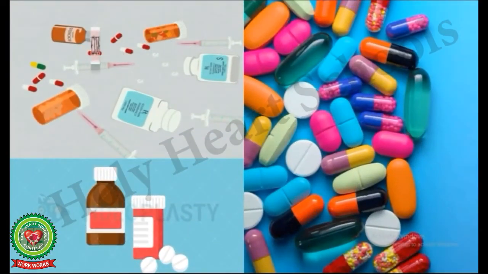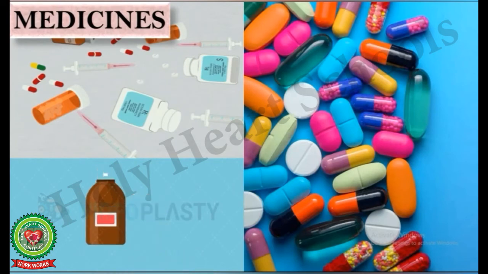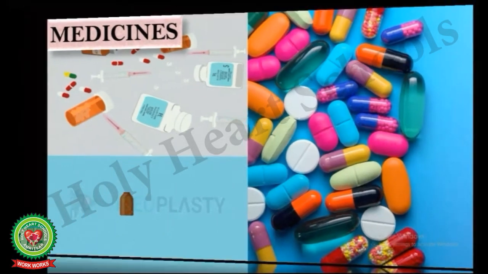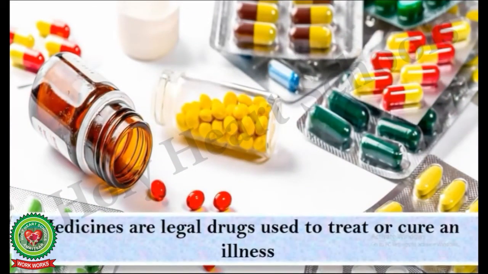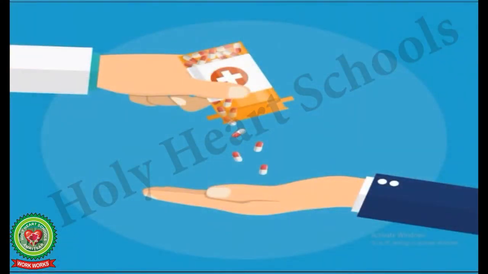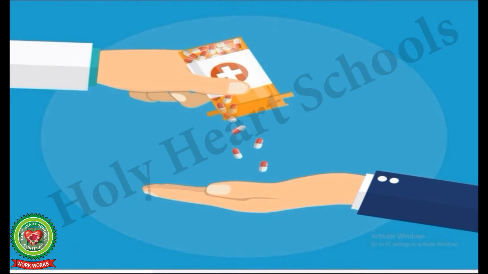Number 3 is medicines. Medicines are legal drugs used to treat or cure an illness. Some medicines are freely sold and some are used only with the permission of the doctor.